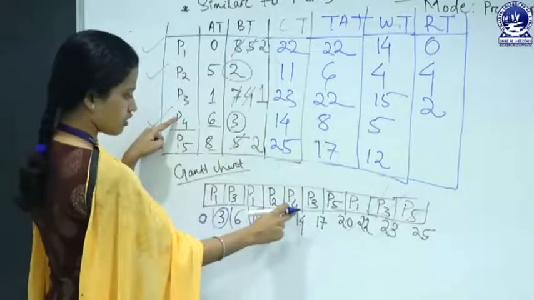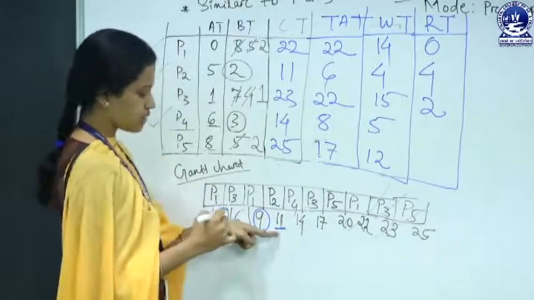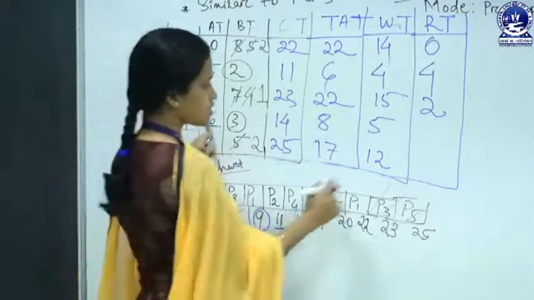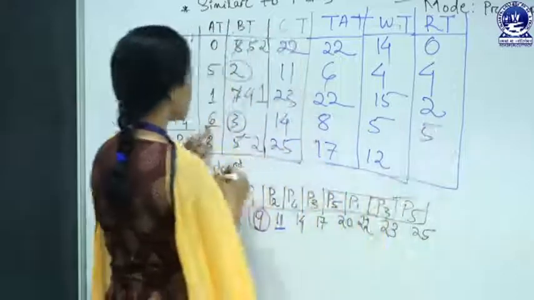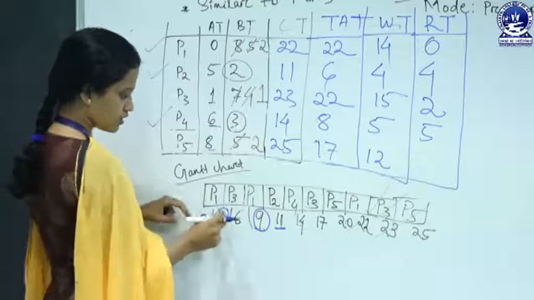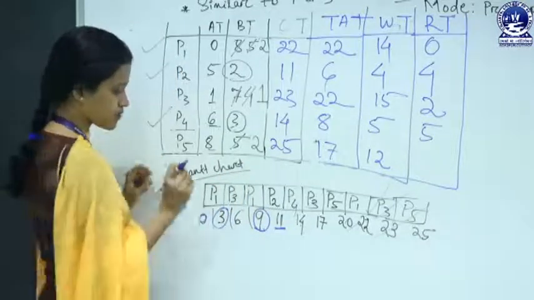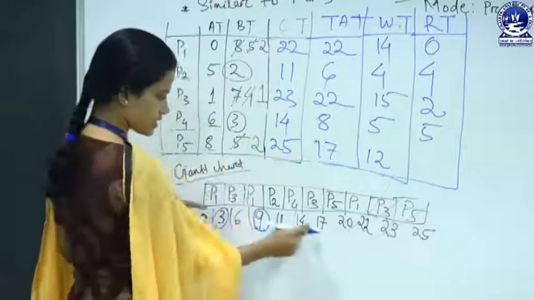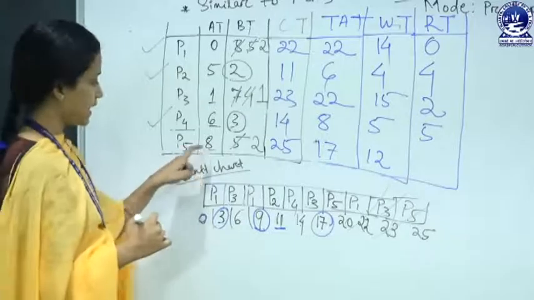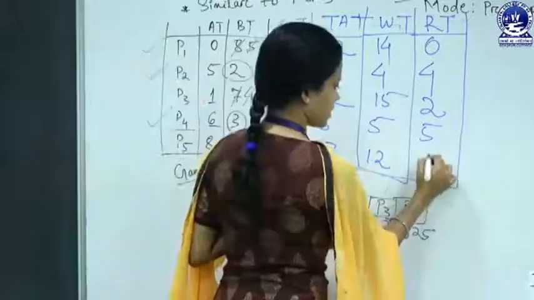For P4, at first P4 is allocated to the CPU at 11 milliseconds and the arrival time of P4 is 6. So the response time is 5. And the last one, for P5, the first time P5 is allocated to the CPU is 17, and the arrival time of P5 is 8. So 17 minus 8, that is 9.